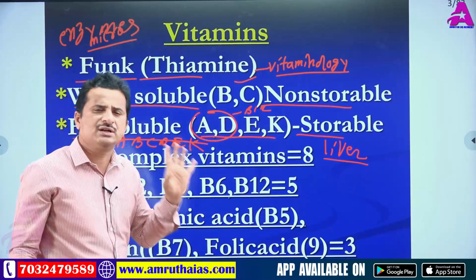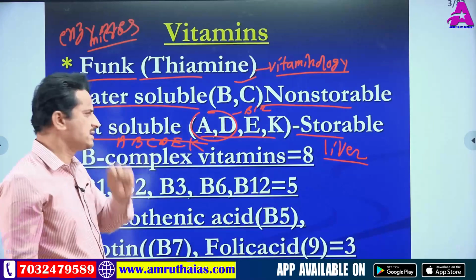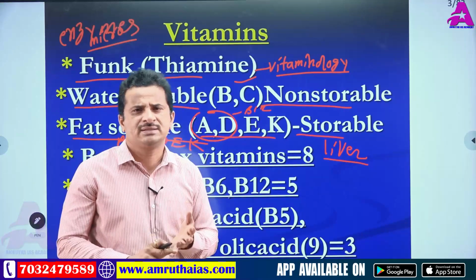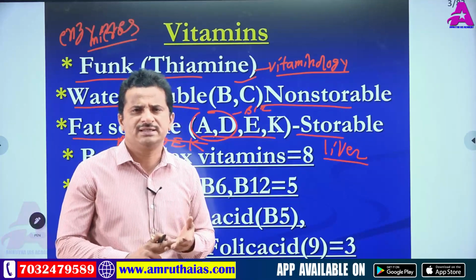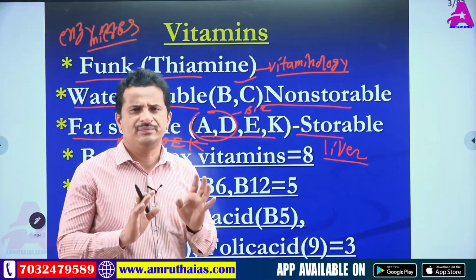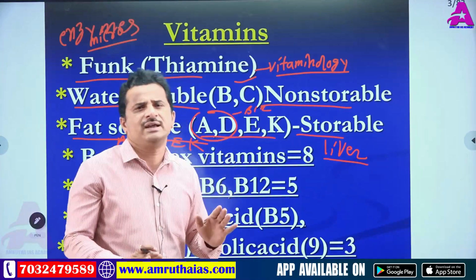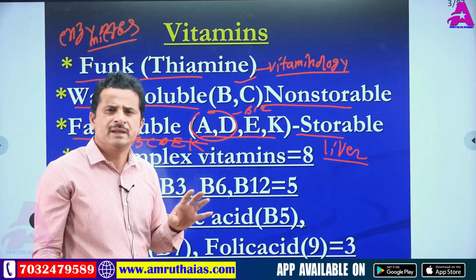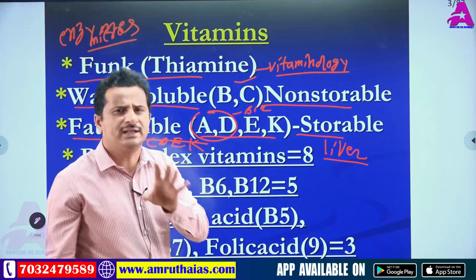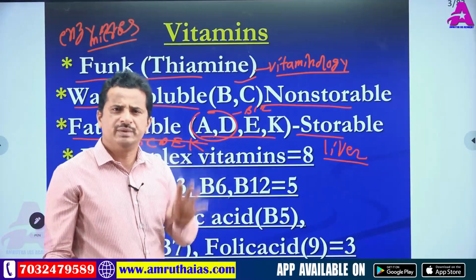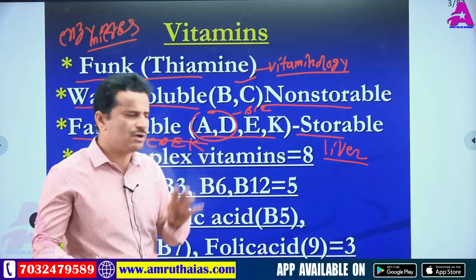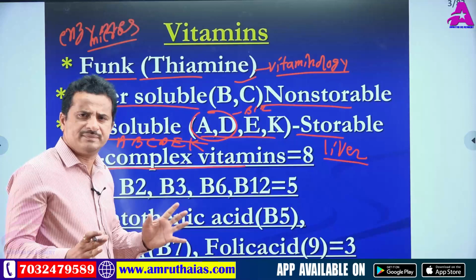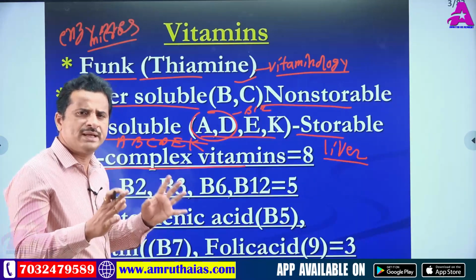Okay. So this is a general introduction about vitamins. Now we are discussing all vitamins in detail: vitamins, chemical names, their deficiency diseases, their specialties, etc. In these vitamins, first I am starting with B complex vitamins. B again divides into different types: B1, B2, B3, B6, B12 like this. All these are called B complex vitamins.